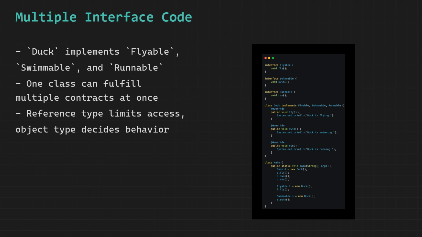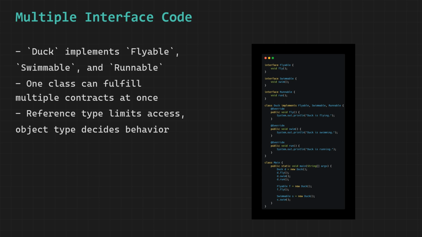Then we create a flyable reference called f and assign a new duck object to it. Even though the actual object is a duck, the reference type is flyable. This means through f we can only call methods declared in flyable, which is just fly. The compiler will not allow you to call swim or run through a flyable reference. But when fly is called, Java checks the actual object at runtime, sees it as a duck, and runs duck's version of fly. This is dynamic method dispatch working through an interface reference.